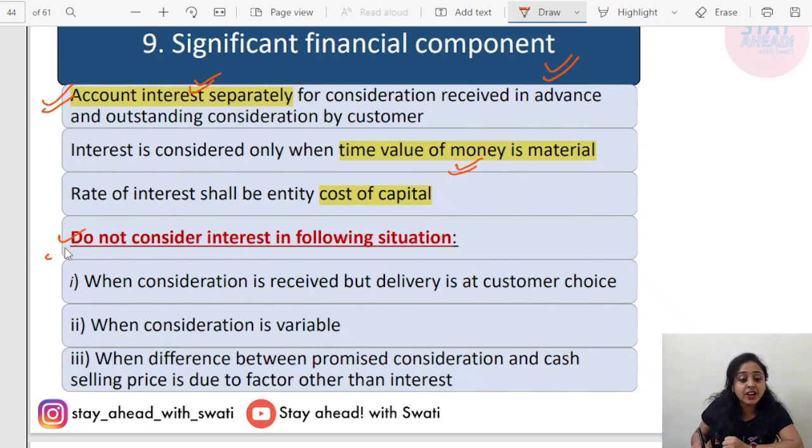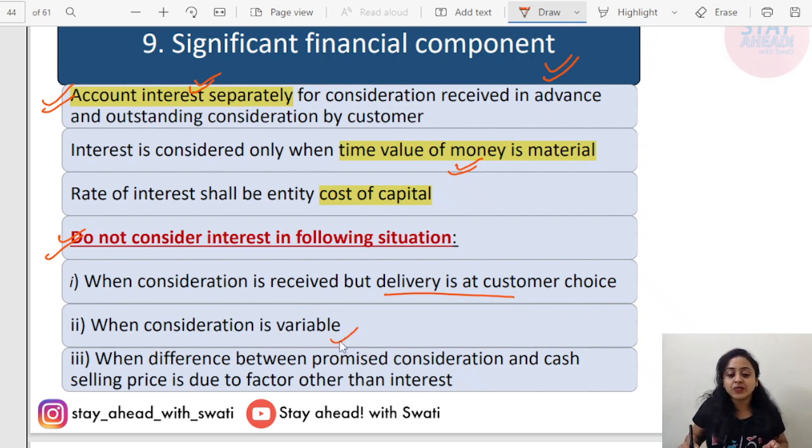Now never ever consider interest in 3 cases. First, when consideration is received but delivery is at the customer's choice. You are an entity and you have received the consideration, and you have to transfer a particular good or service, but such good is ready and you are ready to transfer, but it will be transferred on the request of the customer, on the direction of the customer. You are waiting for the direction of the customer. If it is at the customer's choice, then you do not need to add interest on it.